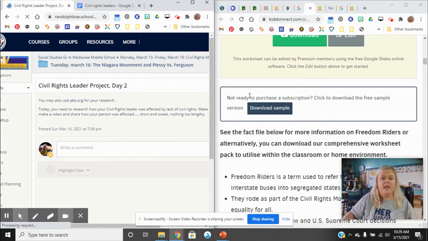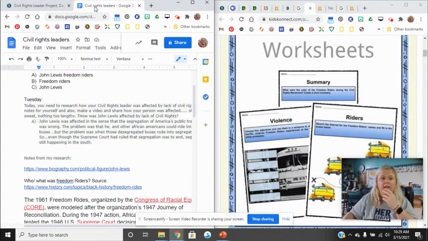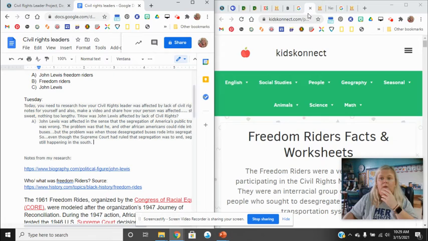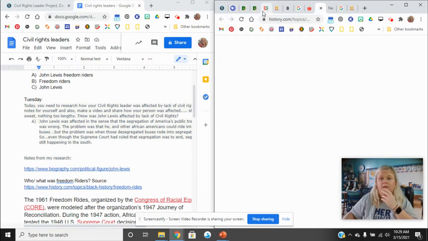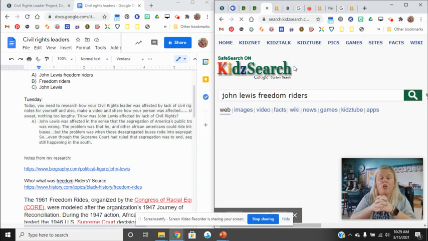Okay, so what I did was I went over here. I've had my screen split this whole entire time. And also, I noted that you could add pbs.org. It's a wonderful website. You can add that to your list of sites that you can use for research. So I went to Kids Search. Kids Search is kind of like Google, but it's safe because it's protected. So you don't see words and pictures that you don't need to see. It's still a search engine, but it's safe.